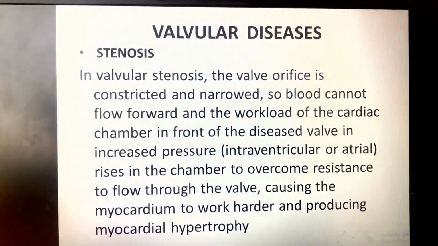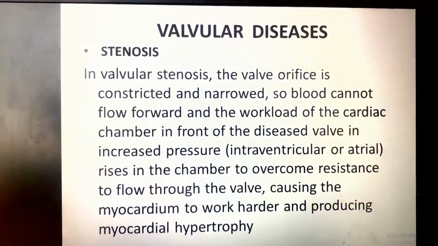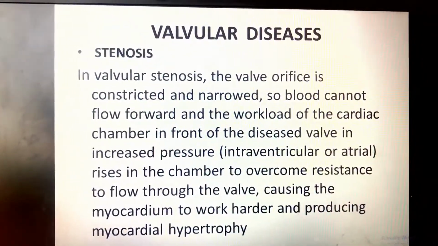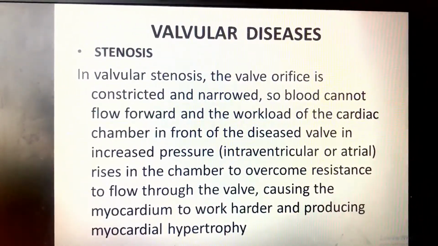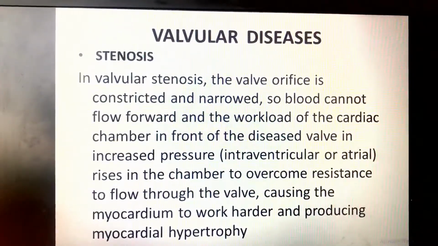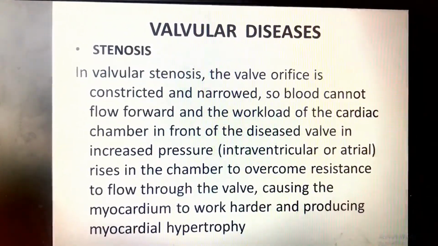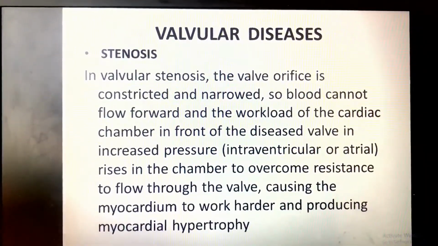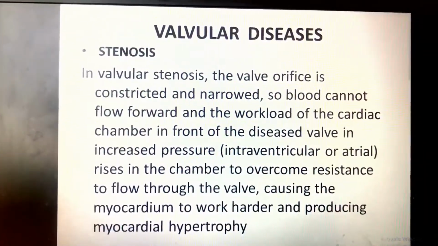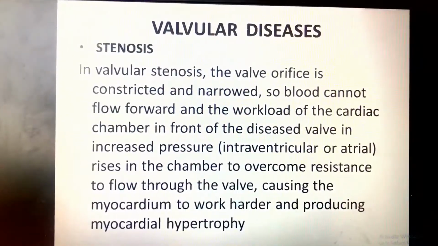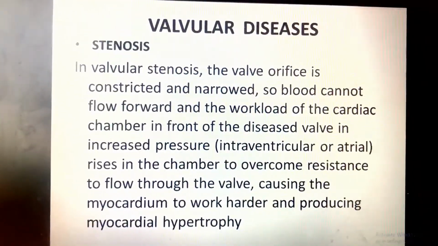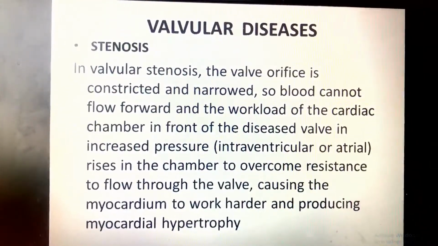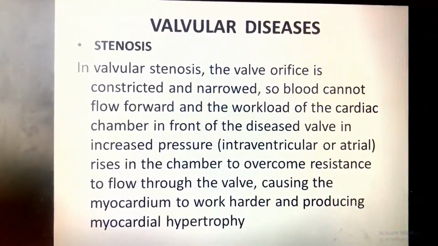It is not understandable, I think. Let's take an example. If there is pulmonary valve stenosis, means what? The blood will not flow from the right ventricle to the pulmonary artery correctly.